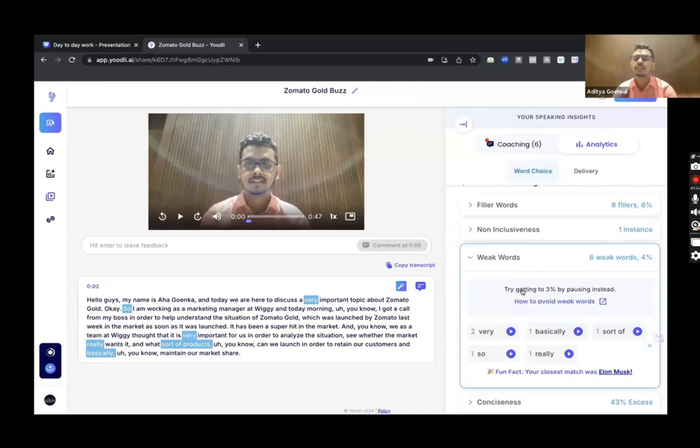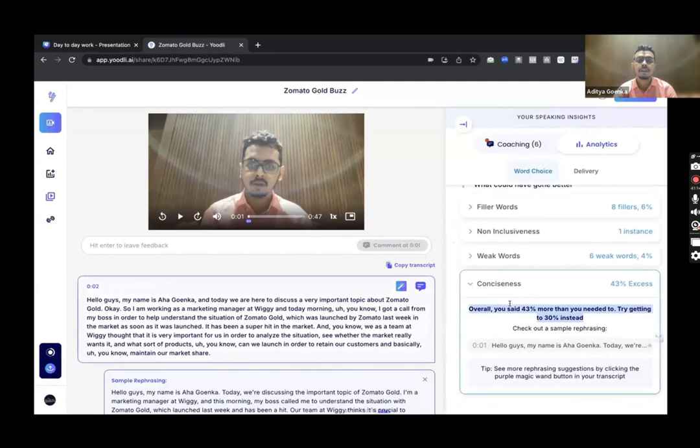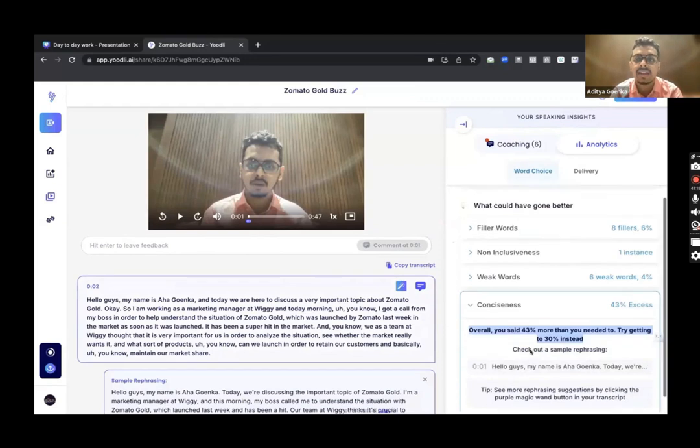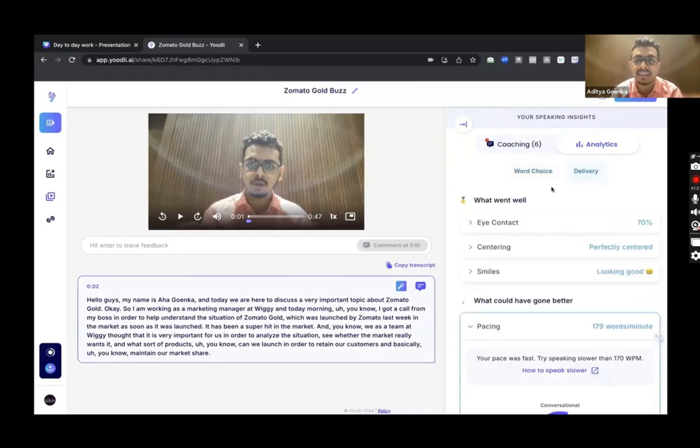Okay. Talking about weak words. I used very 2 times. I used basically, I used sort of, I used so, I used really. So I used 4% weak words. It is asking me to get to 3%. Conciseness. Overall, you said 43% more than you needed to. Try getting to 30% instead. And it has given me how I can become more concise as well.